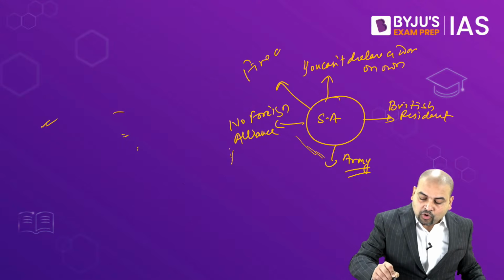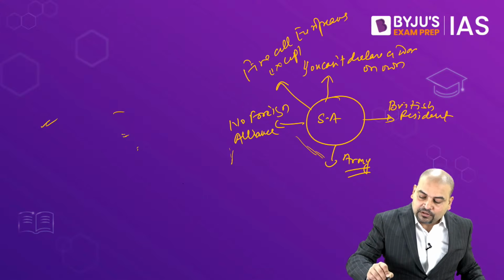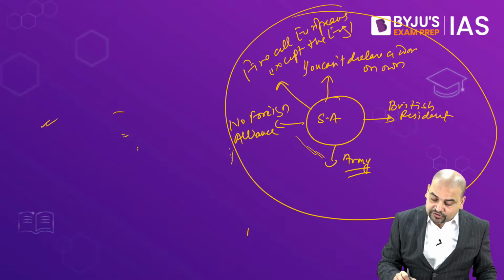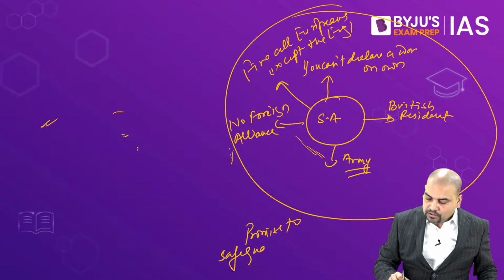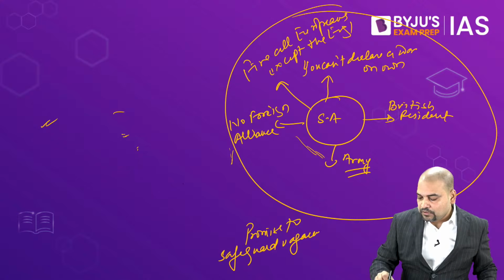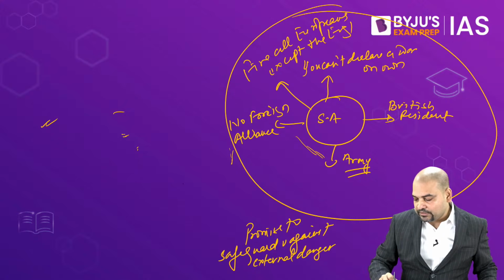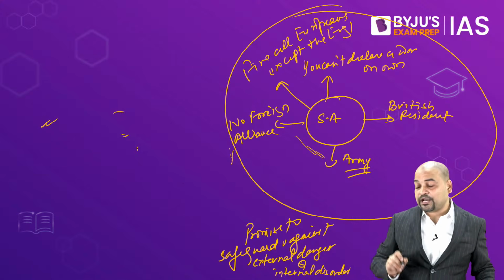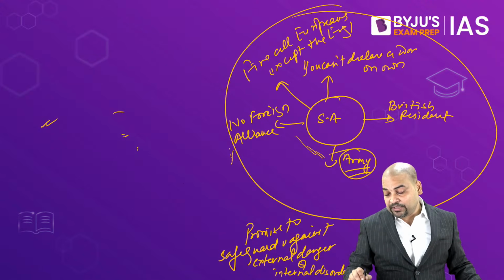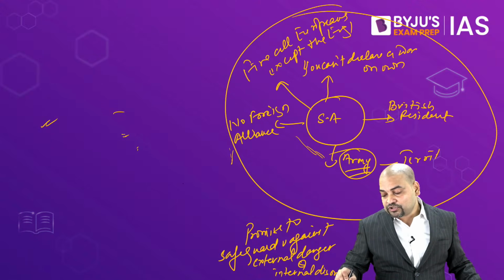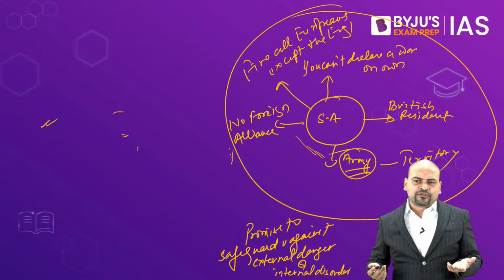Fire all Europeans if you have employed them except the English, and in return of all this, the Britishers promise to safeguard you against external danger and internal disorder. The worst point of subsidiary alliance was, if you cannot pay for the army, they will take your territory. What was the main cause of 1857?